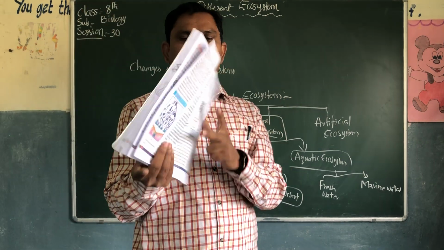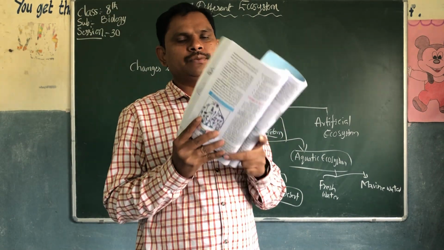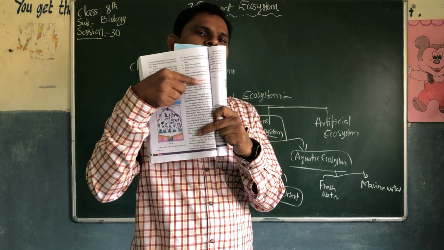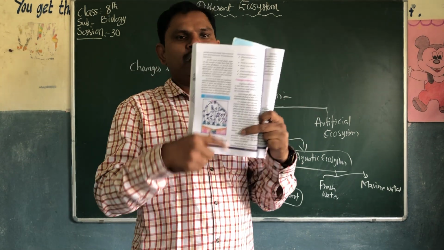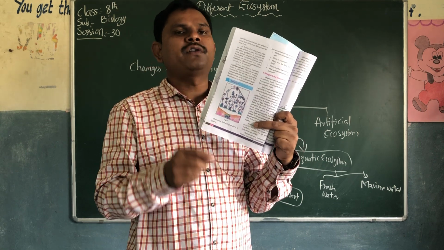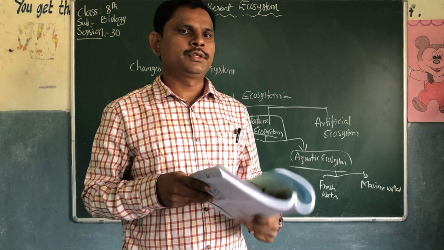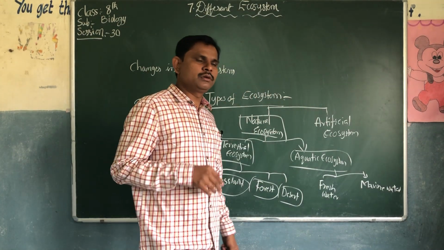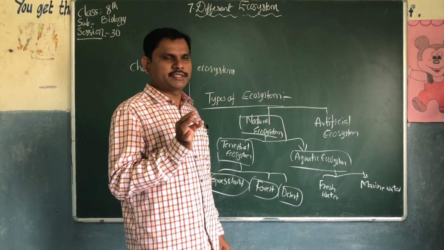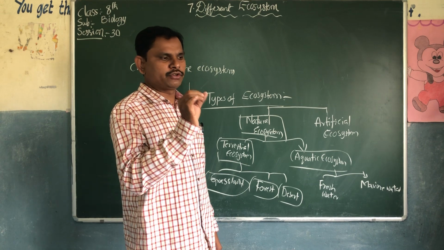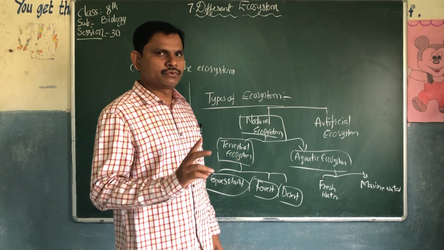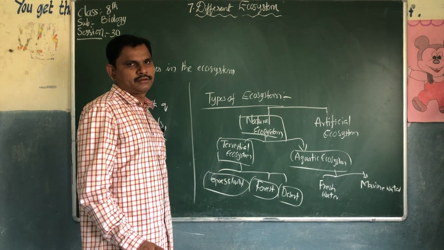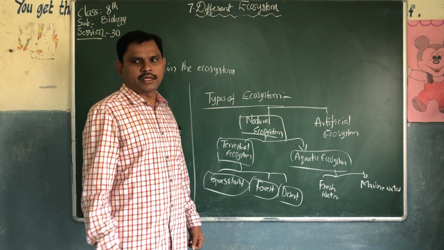The same thing for Activity 1 also. There are some questions. You have to read the questions and write the answers. Find out from the figure. So today's homework: from the two diagrams, write questions and answers, two from the two diagrams, and the types of ecosystem. Very easy. Okay. Thank you, students.